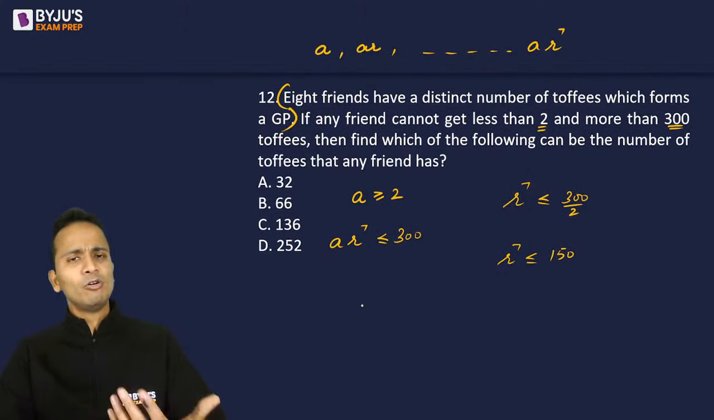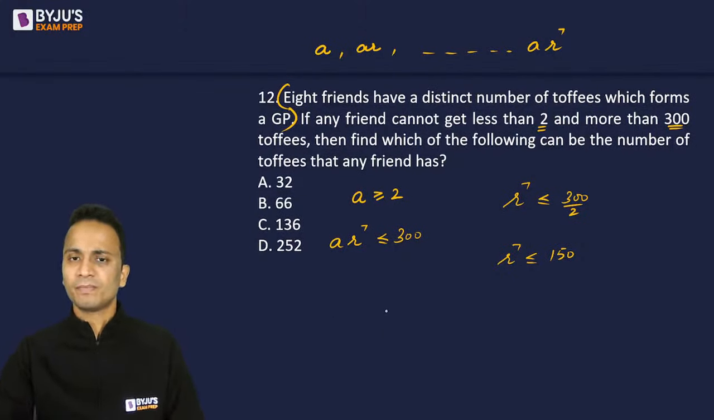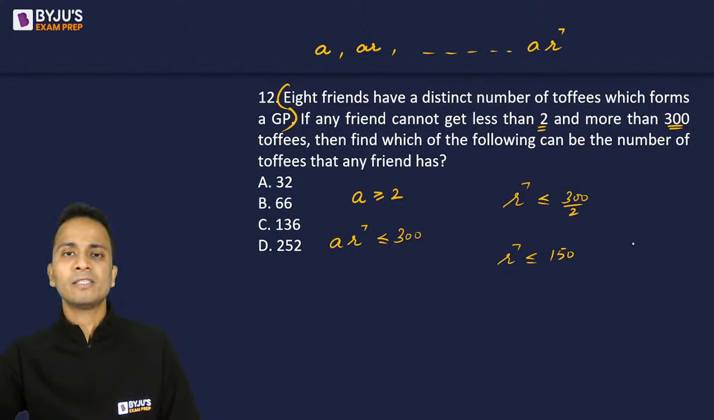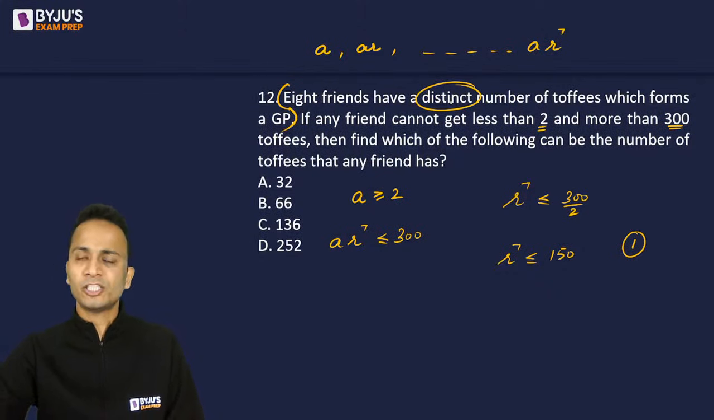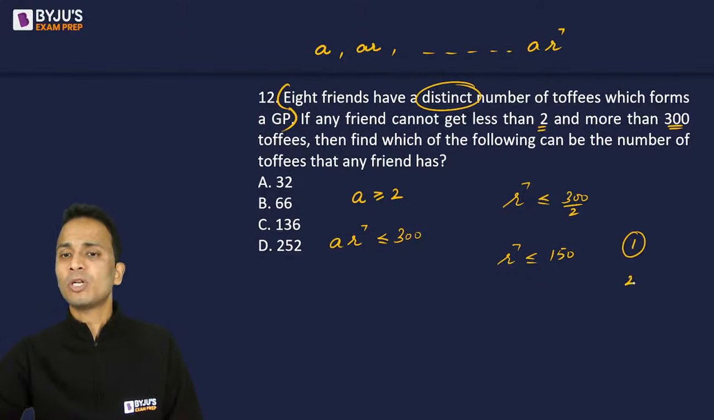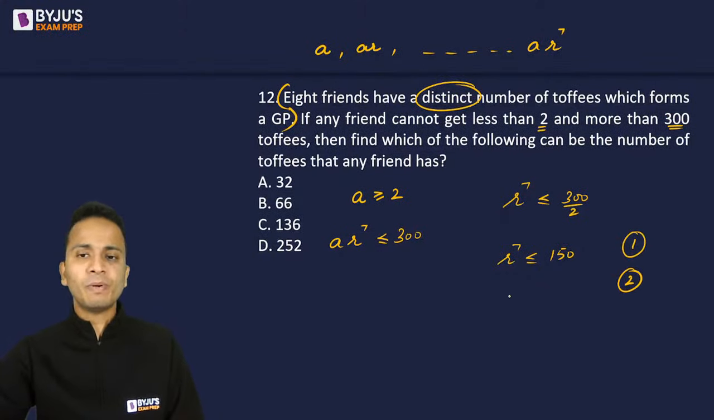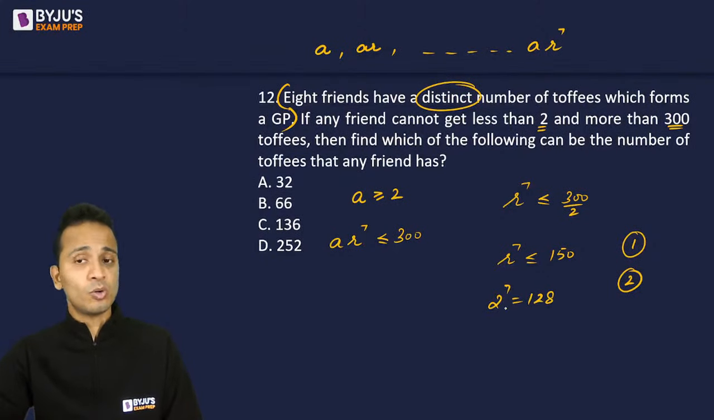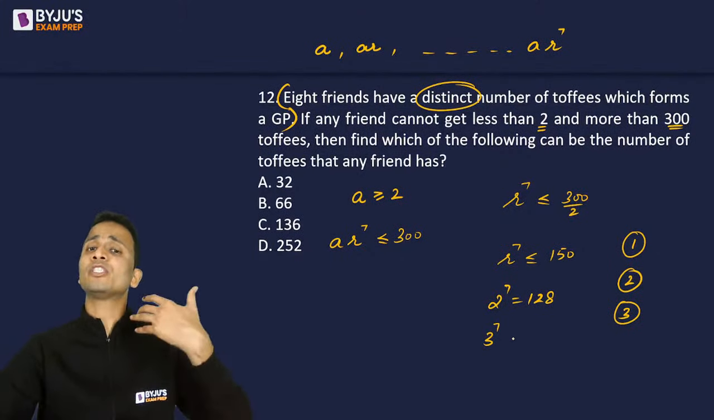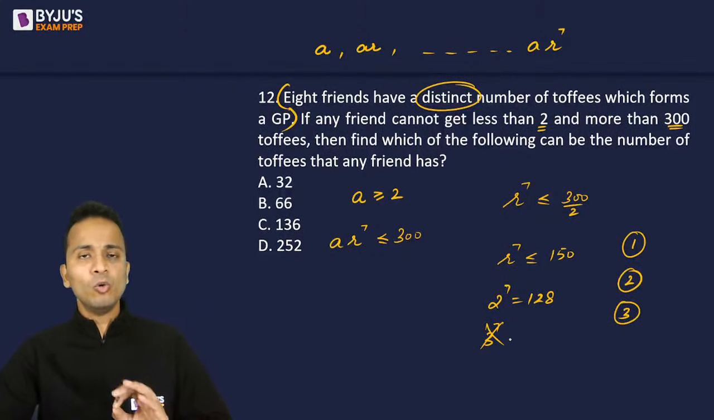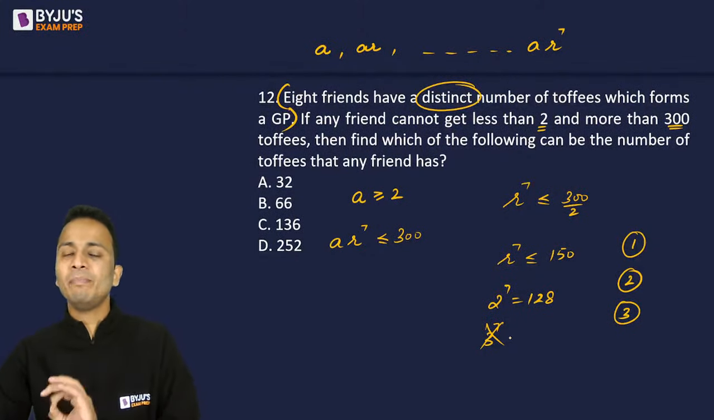Okay. Now you can just simply look at the value of R from here. If R is 1, then all the toffees will be equal. Here it is given as distinct, so R cannot be 1. If I put R as 2, 2 raised to the power 7 is 128. So R can be equal to 2. R cannot be equal to 3 because 3 raised to the power 7 will be a value which is greater than 150. So the only possible value of R is 2.